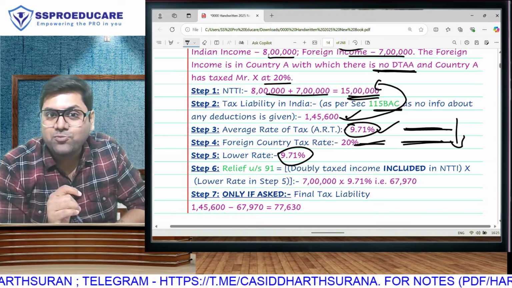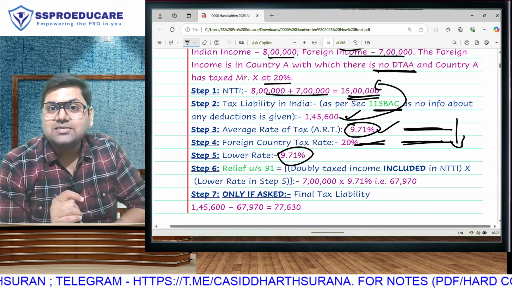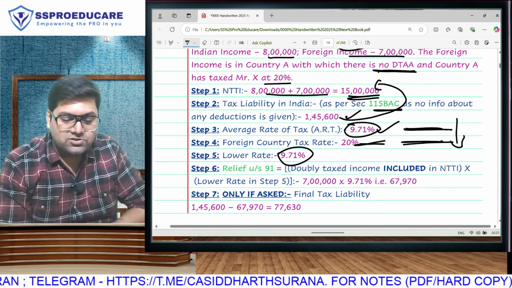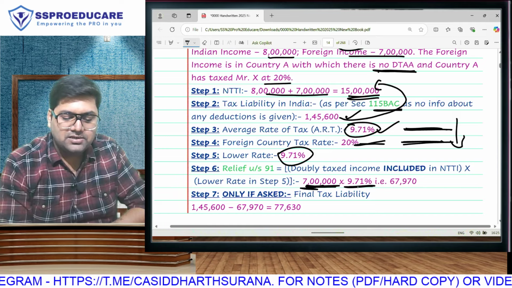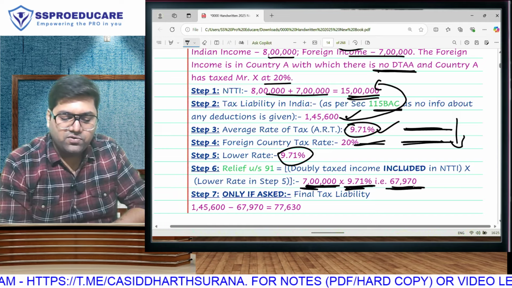See, on 15 lakh you have not paid double tax. You paid double tax only on 7 lakh. 8 lakh is taxable only in India. So doubly taxed income into the lower rate. Doubly taxed income into the lower rate will give you your relief.